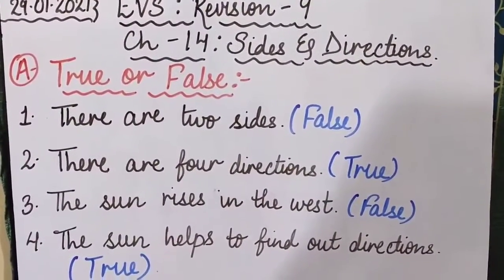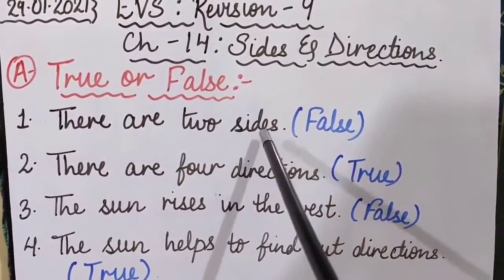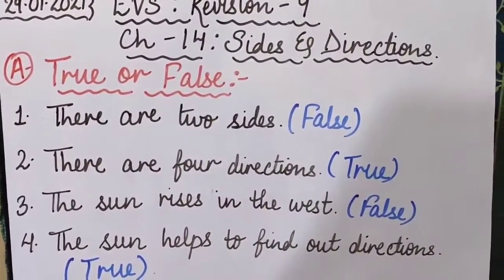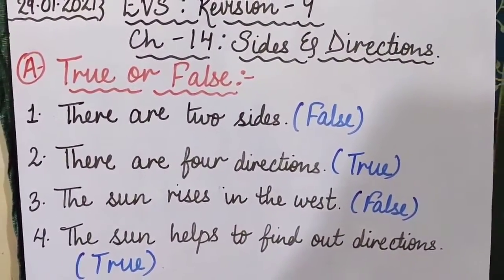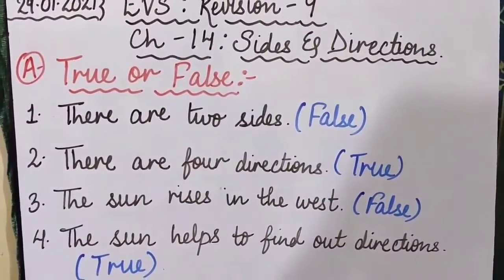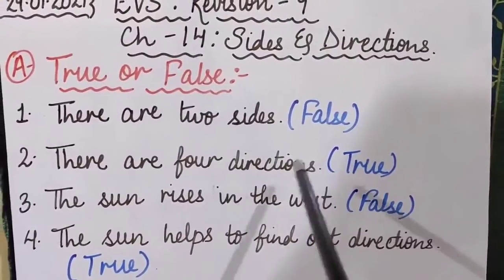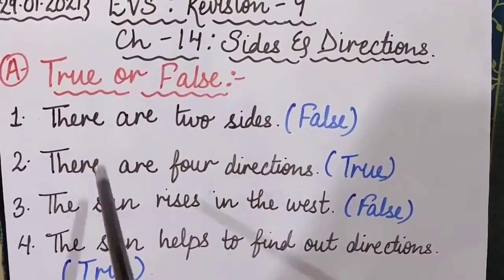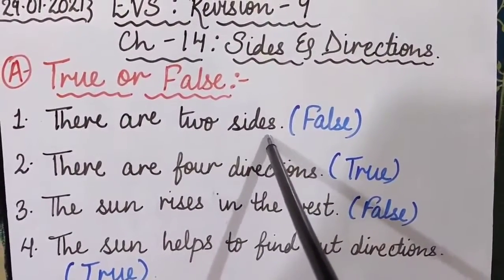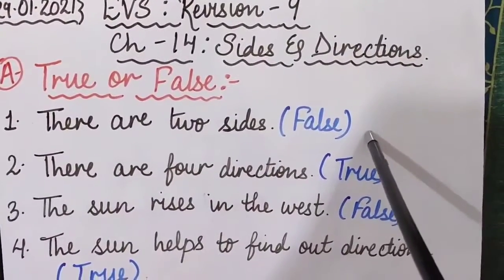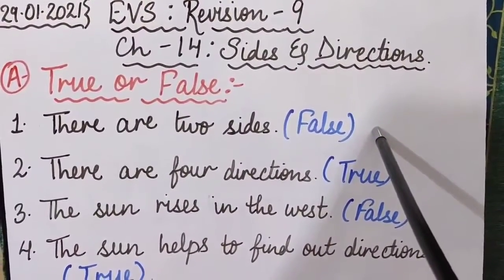Okay, so I hope you all have remembered the sides. What are sides and directions? Sides are front, back, right and left, and directions are east, west, north and south. Clear? So there are four directions and four sides. So this sentence is saying that there are two sides. So this is false. You will write F-A-L-S-E, false.